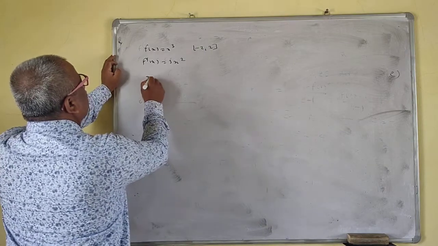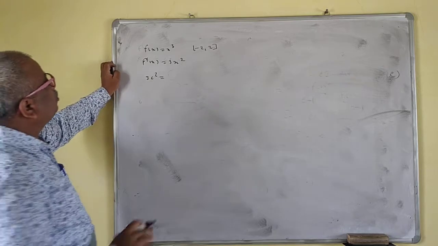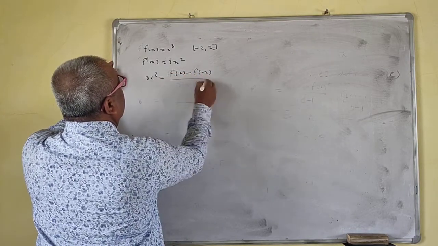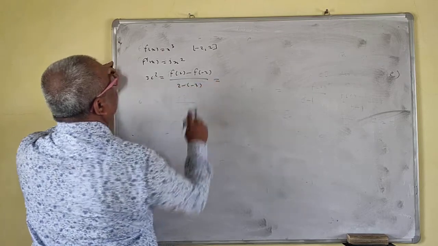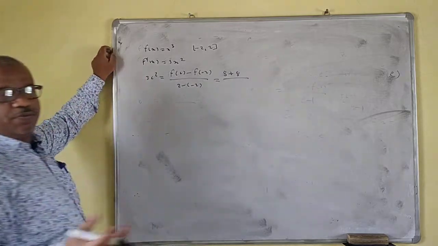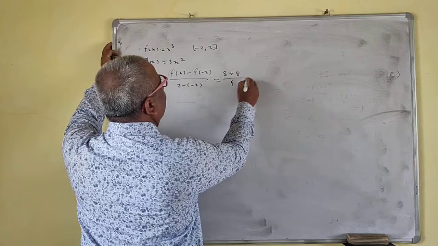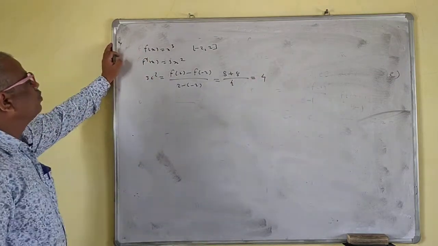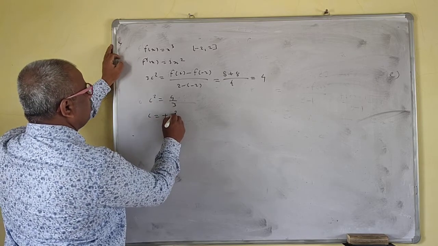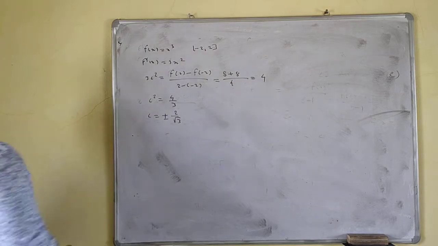So that means 3c square. You have to verify this. Verify means the theorem is applicable here. So this is f of 2 minus f of minus 2 upon 2 minus of minus 2. f of 2 is 8 plus 8, because minus 2 cube is minus 8 and minus 1 becomes plus 8. So this is 4. So your c square is 4 by 3. Your c is plus or minus 2 by root 3.